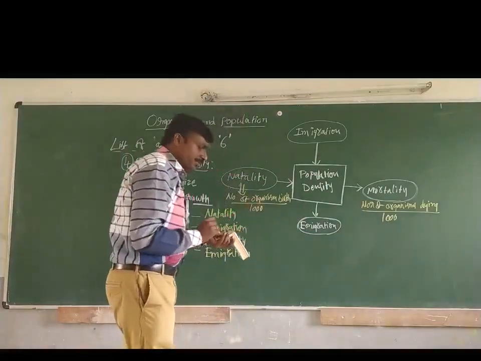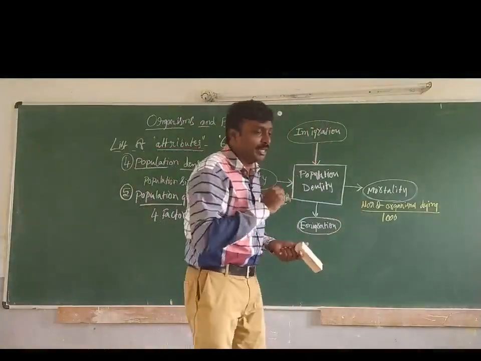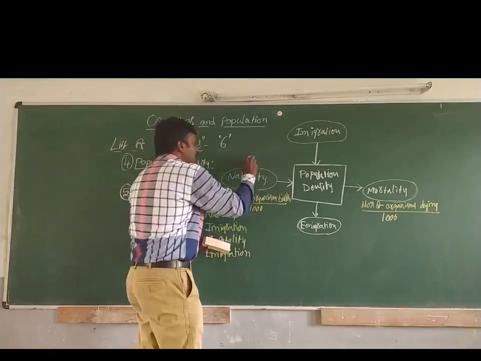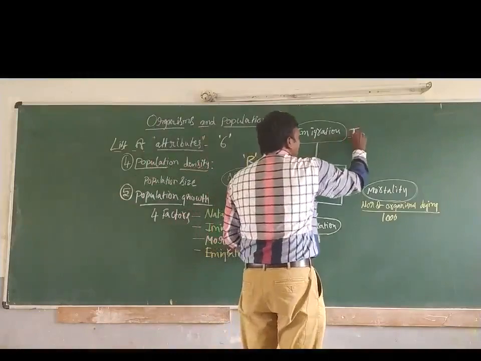And there are some indications for this. Remember some indications for this. Here natality is indicated with B. Immigration is indicated with I.